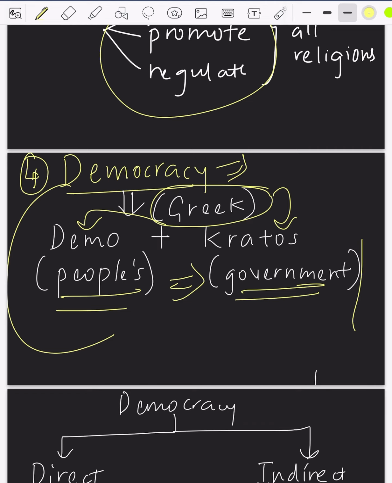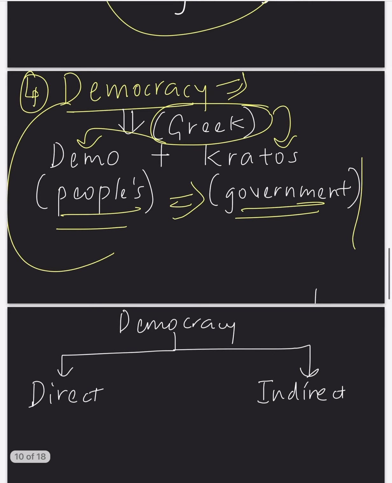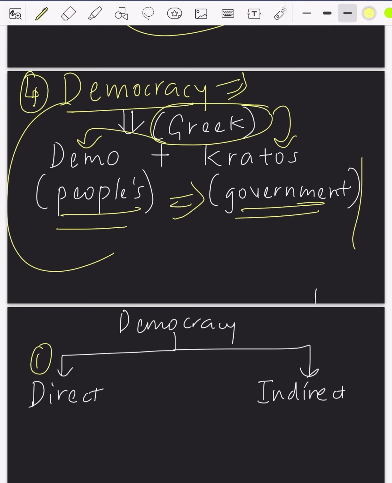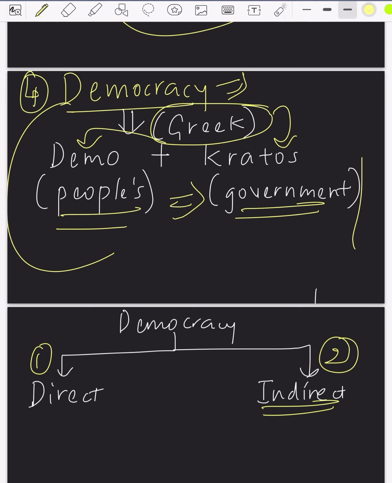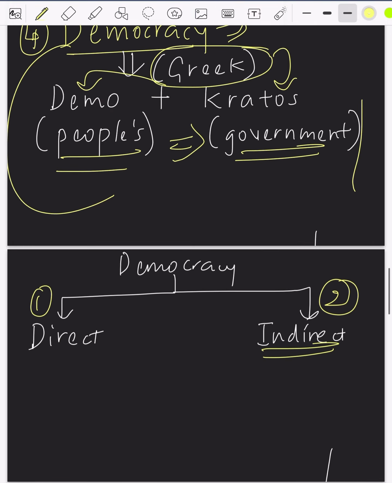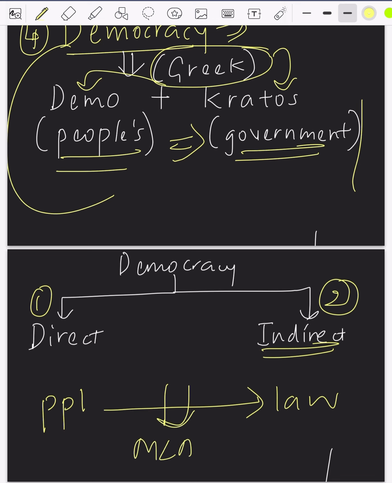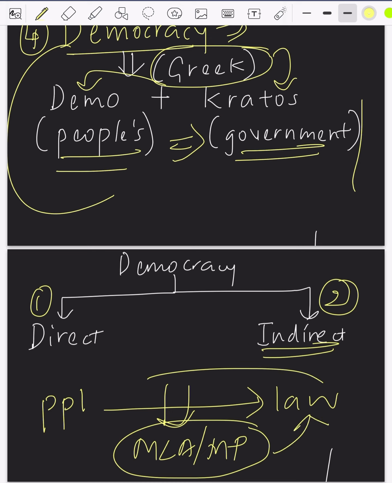In democracy, based on lawmaking, we have two types: direct democracy and indirect democracy. The name says it is indirect. That means people won't directly participate in lawmaking. People will elect their MLA or MP, and these MLAs or MPs make laws on behalf of their people, right?